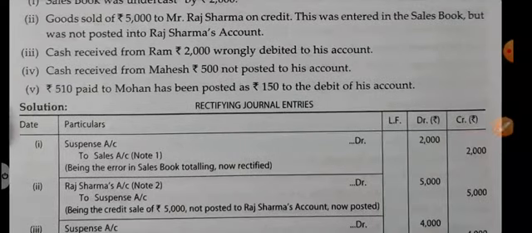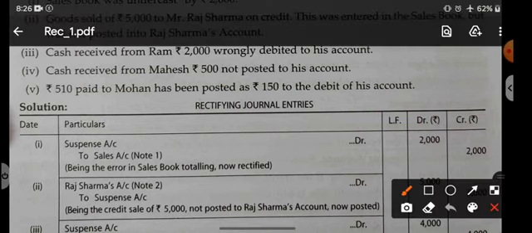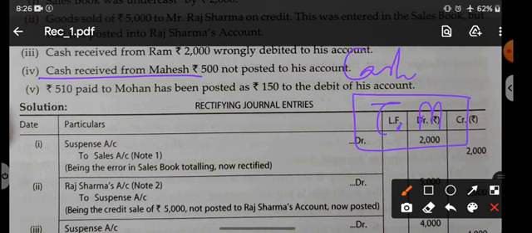Next is cash received from Mahesh not posted to his account. The basic difference between the previous and this transaction is that in the previous transaction, amount was written on the wrong side. But right now, amount is not written at all. So this is an error of partial omission. Cash received from Mahesh. Entry should be cash account debit to Mahesh. So what we have done, we did not credit Mahesh at all. We did not open his account.